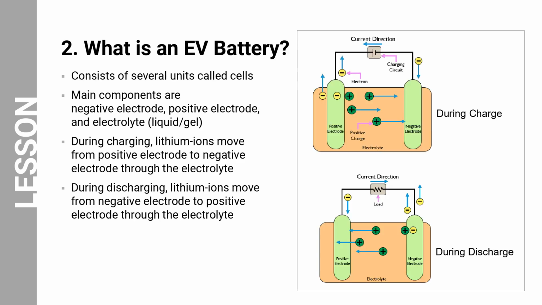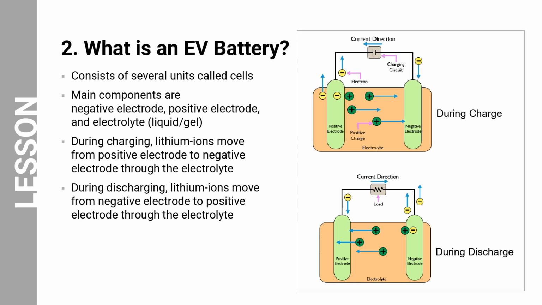EV batteries, specifically lithium-ion batteries, comprise several smaller units called cells. Each cell contains three essential components: a positive electrode, a negative electrode, and an electrolyte. The positive electrode is typically composed of lithium metal oxide, while the negative electrode is usually made from carbon, such as graphite. During the charging process, the lithium ions move from the positive to the negative electrode through the electrolyte. This is an oxidation reaction, meaning the lithium ions lose electrons. The electrons flow through the external circuit to the positive electrode, which charges the battery.